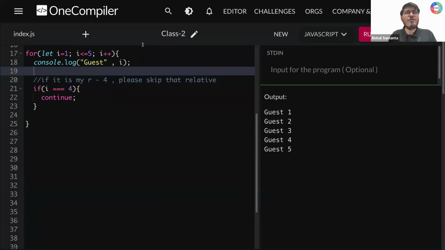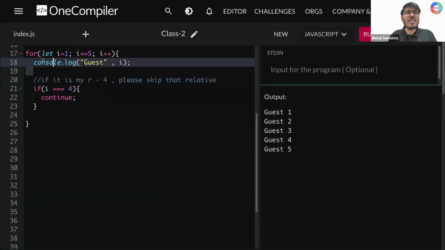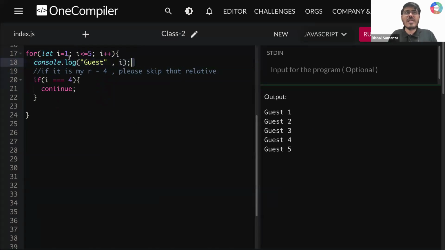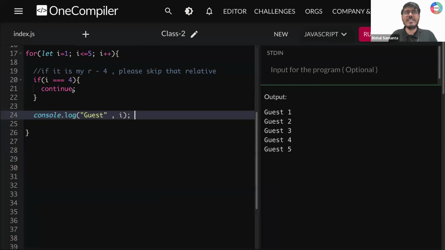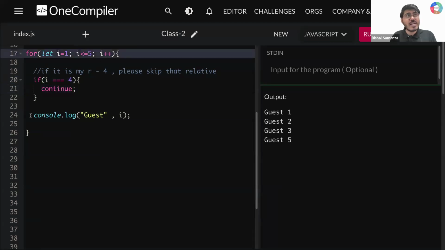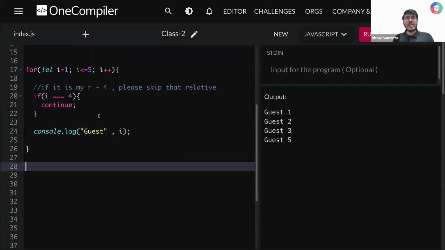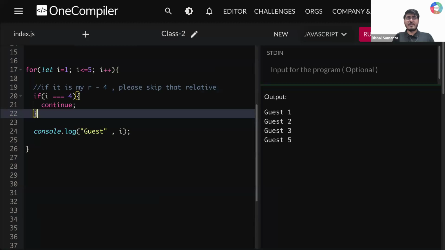That is the reason. First, you need to check. Based on the condition, you need to skip. So once every check is done, only then you will print, and only then you will be able to skip a particular element. Is that clear to all of you guys? Here, first it checks if the condition is satisfied, then directly it increments the value to the next value, so that line number 24 for the particular I value 4 will not run. That is how it is working. Is that clear to all of you? Are you all able to understand so far?